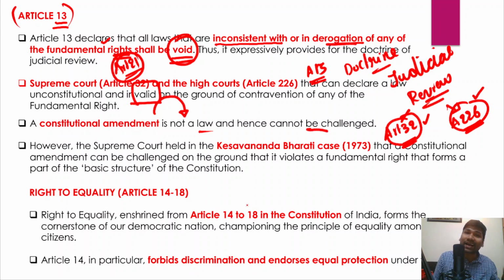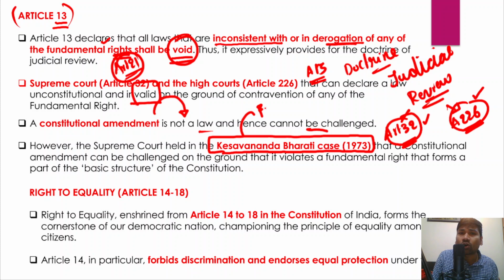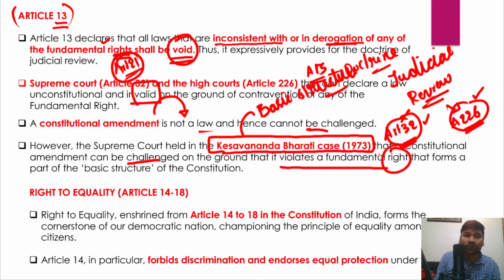But this trend changed after the Kesavananda Bharati judgment of the Supreme Court in 1973, where it gave the doctrine of the basic structure, right? In the Kesavananda Bharati judgment of 1973, the Supreme Court held that a constitutional amendment also can be challenged on the ground that it violates a fundamental right that forms part of the basic structure of the Constitution. Right, so this is what the Supreme Court has held. Now we'll understand the right to equality from Article 14 to Article 18 of the Indian Constitution.